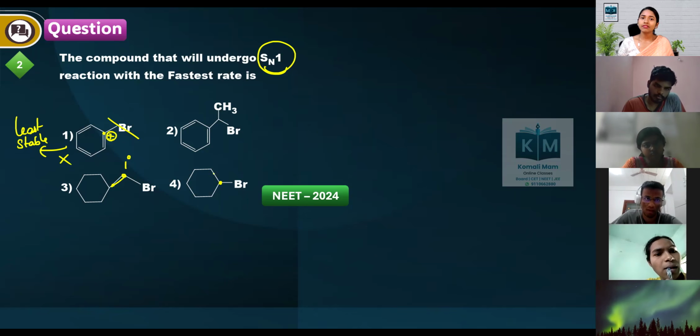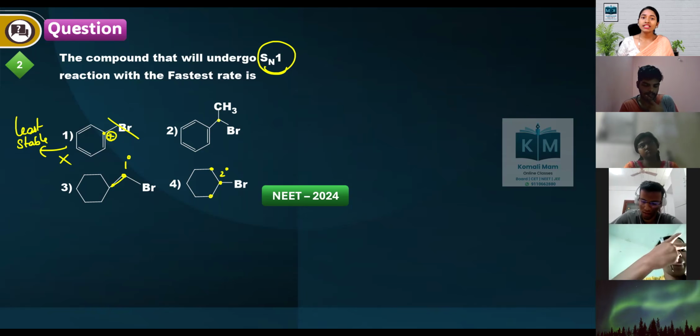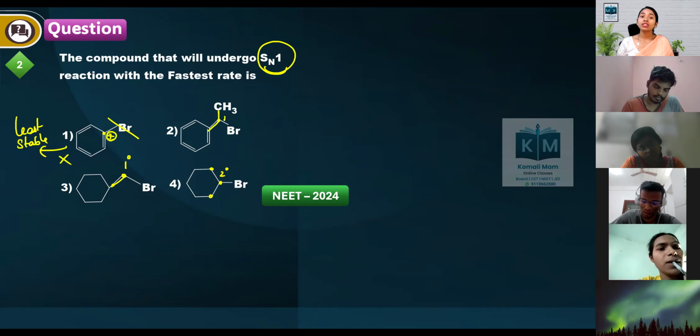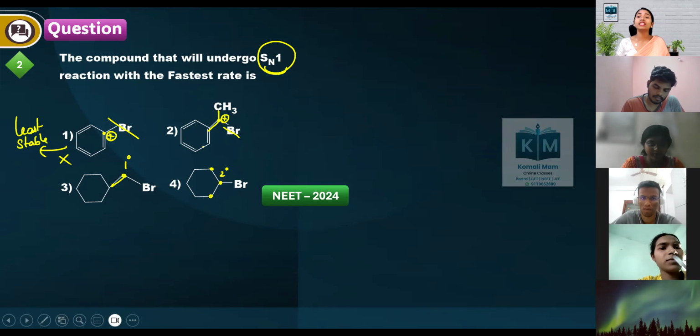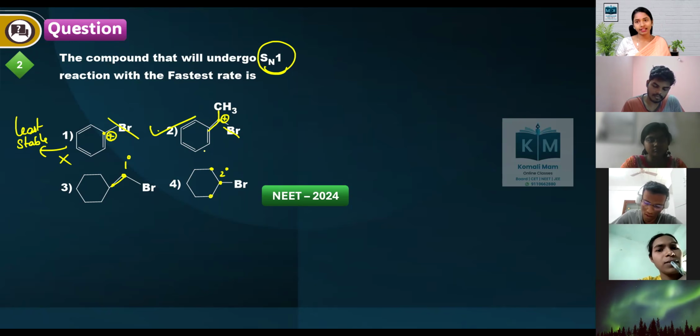This is connected with two other carbons, so this carbon is secondary. Now this carbon is connected with a benzene ring. Due to resonance, this carbocation is more stable. We know that benzyl carbocations are more stable. Option 2 is the correct answer.